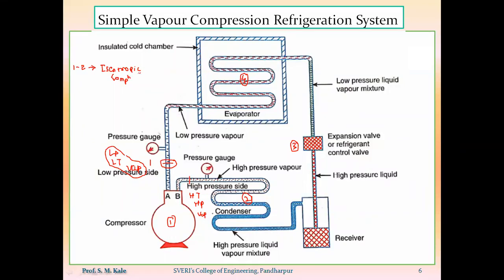The word isentropic means entropy will remain the same. Entropy of the refrigerant will remain the same, but because of compression, its pressure will go on increasing, its volume will go on decreasing, and its temperature will also go on increasing.